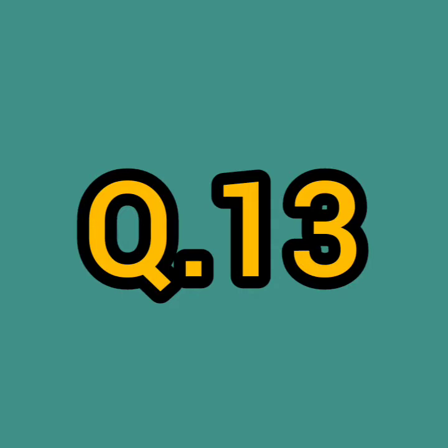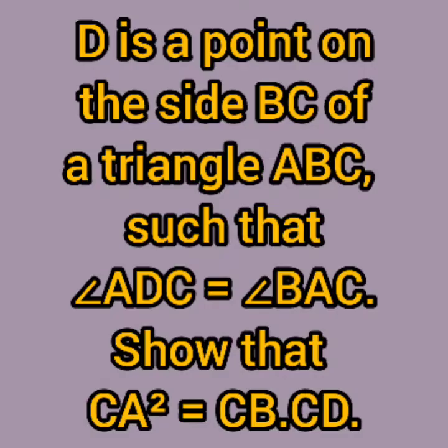Exercise 6.3, question number 13. Let's see what we are given in the question. D is a point on side BC of triangle ABC such that angle ADC is equal to angle BAC. We need to prove that CA square is equal to CB into CD.